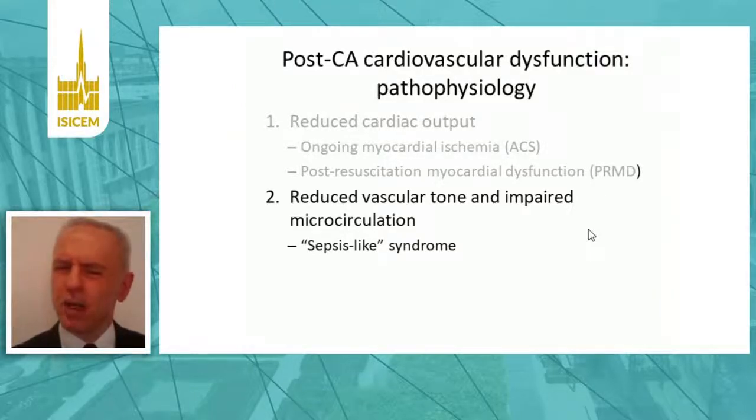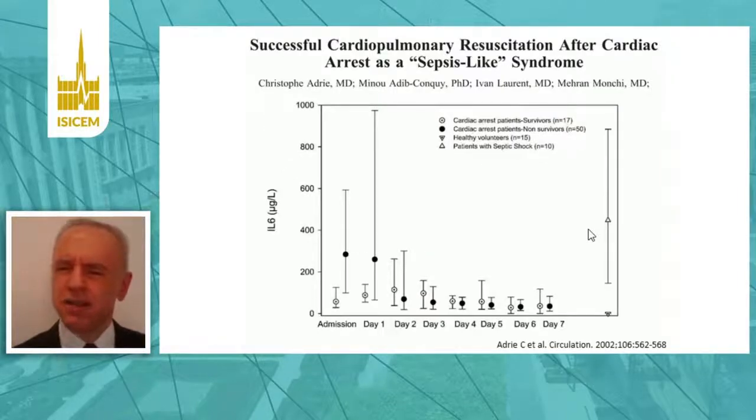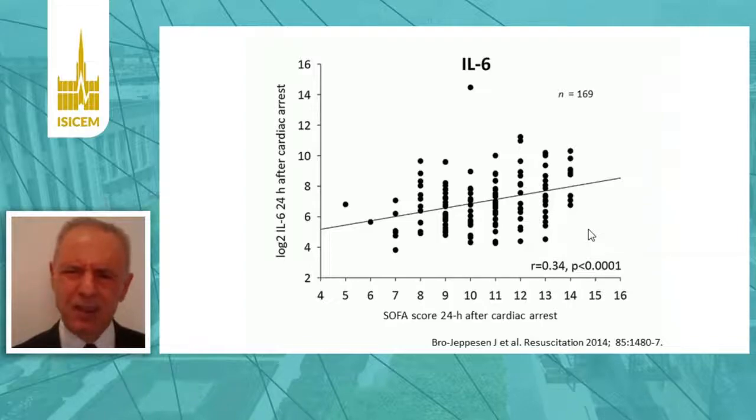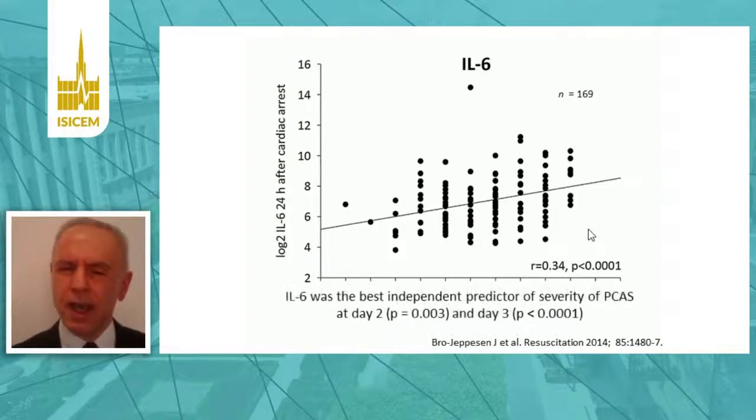Actually, as has long been known, cardiac arrest is followed in the very first days after ROSC by a massive release of cytokines, especially interleukin-6, whose levels are higher in non-survivors. And the levels of interleukin-6 are directly correlated with the severity of organ dysfunction, as measured by the SOFA score, and interleukin-6 levels were the best independent predictor of severity of post-cardiac arrest syndrome in the study.